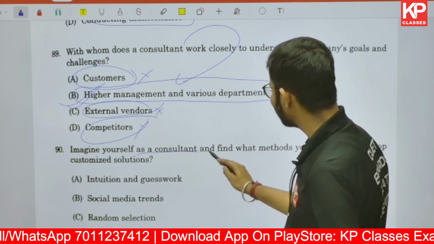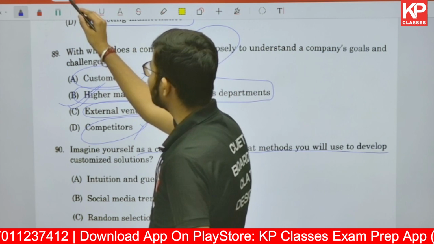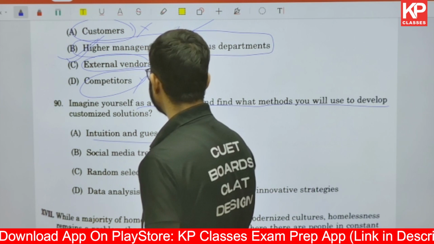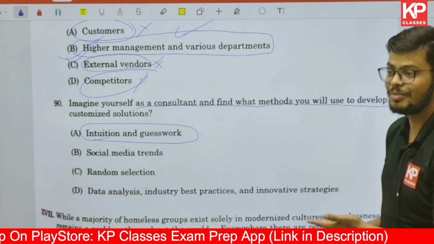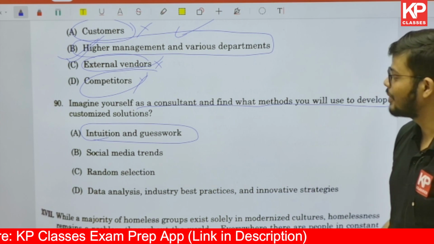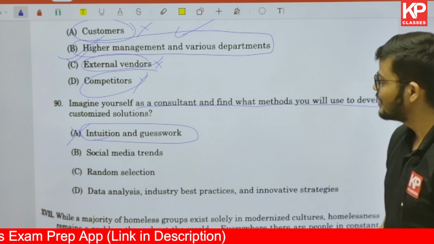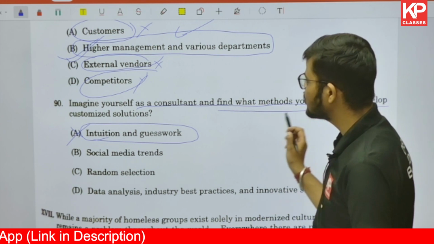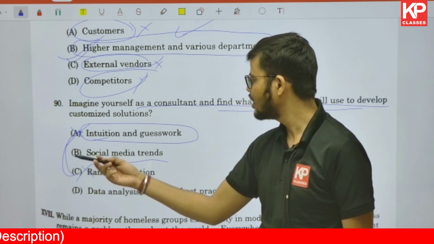So imagine yourself as a consultant and find what methods you will use to develop customized solutions. कि customized solutions के लिए कौन से method हैं जिनको आप adopt करेंगे. अब इसमें दे रखा है intuition and guesswork. अब कौन इसको मार्क कर सकता है कि भाई अगर आप एज अ कंसल्टेंट कस्टमाइज सोल्यूशन के लिए क्या करोगे, आप गेस वर्क करोगे. इसमें तो कोई एक्सपर्टीज ही नहीं लगती. Second, social media trends, random selection. Guess what? Both are same, and both are incorrect.